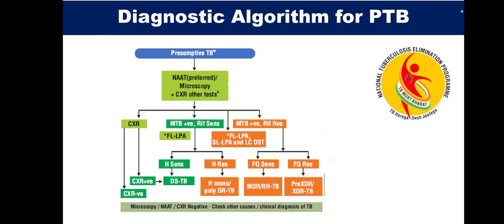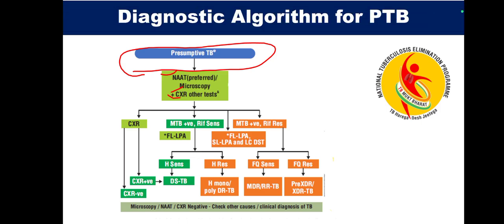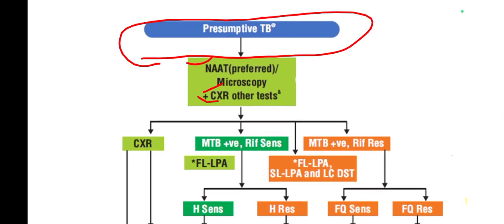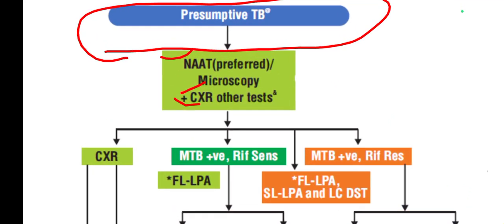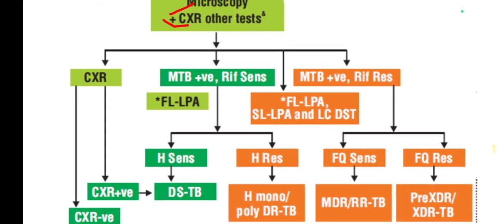in all patients with presumptive TB, NAT is the preferred test. So what is NAT? It is your CBNAT. All presumptive TB patients, meaning those having symptoms of tuberculosis, NAT is preferred. Doing a CBNAT, then you can do microscopy and chest X-ray also. So NAT is always preferred in such patients. Okay, NAT testing is done, and there may be MTB positive, rifampicin sensitive.